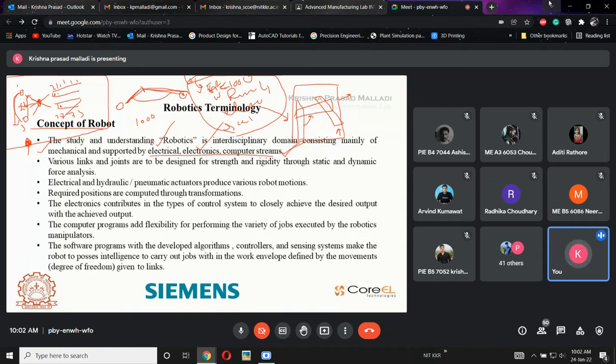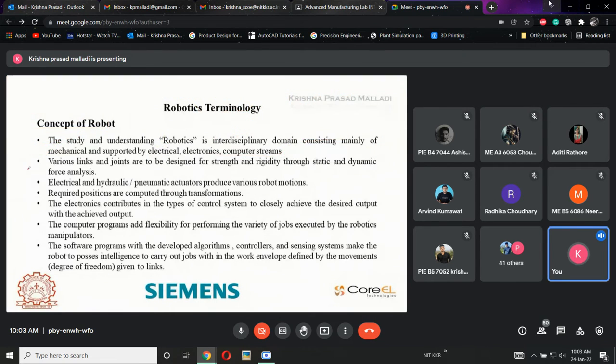So if you want to achieve some special skills, or if you want to learn robotics completely, then you should have a clear idea of the mechanical concepts. At the same time, you will need some basics from electrical, electronics as well as computer science. With a combination of all these things, only then will you achieve mastery or higher knowledge in this robotic terminology. Okay, next one.